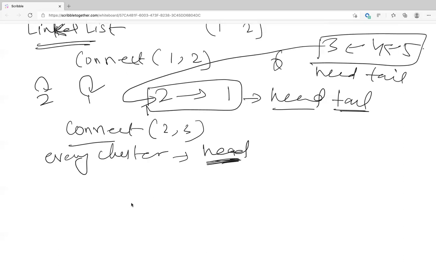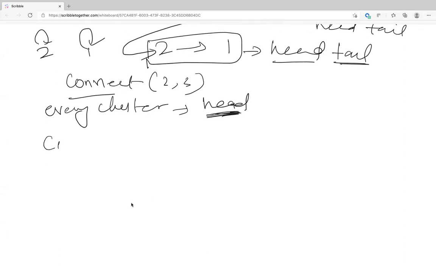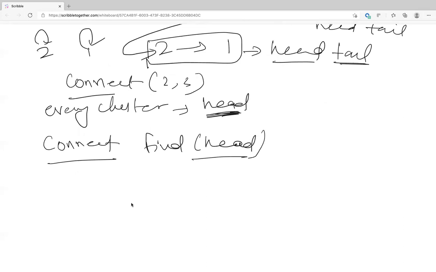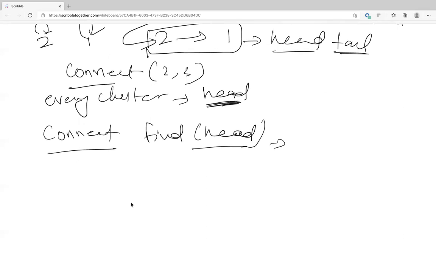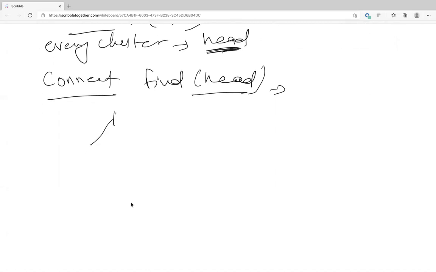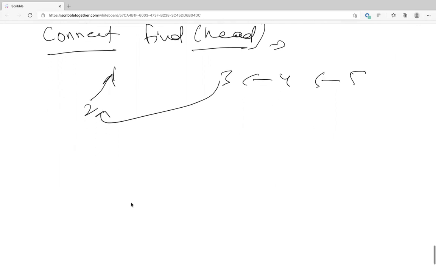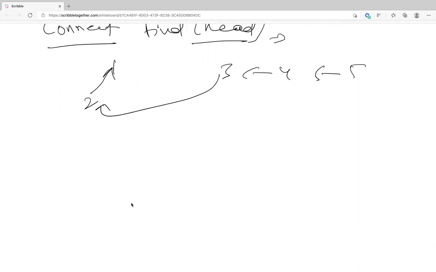When you're doing connect, you find the head of one linked list and you connect it to the tail of the other linked list. So that is one approach. Let's say you have 1 and 2 like this, and you have 3, 4, and 5. To connect these two, you do it like this.